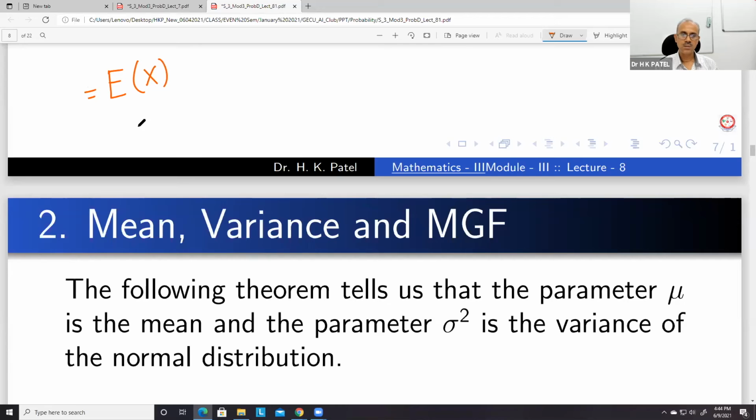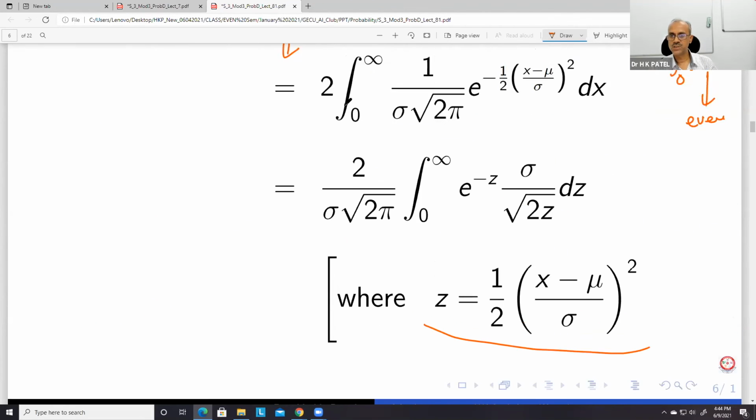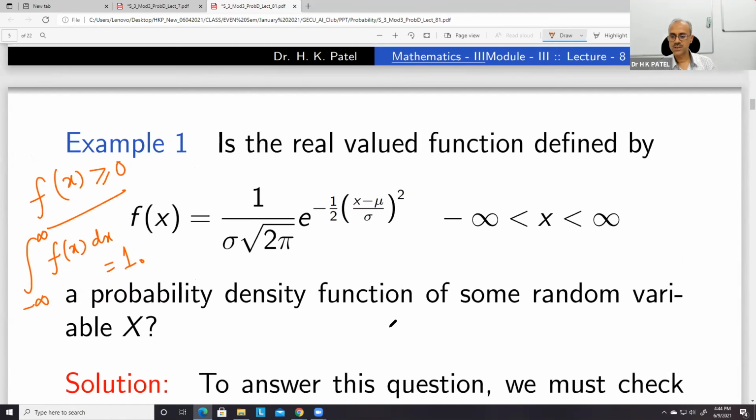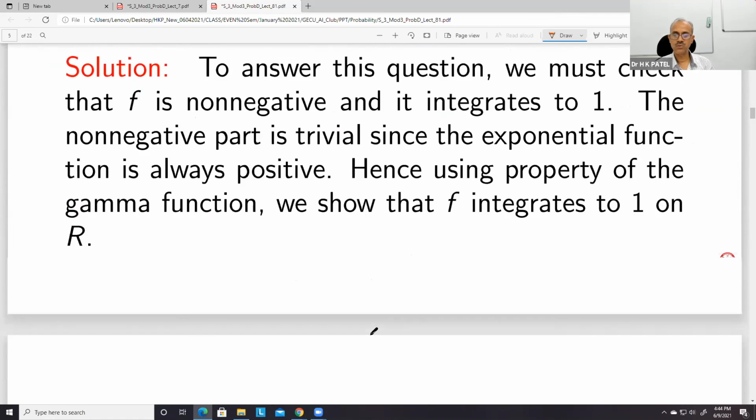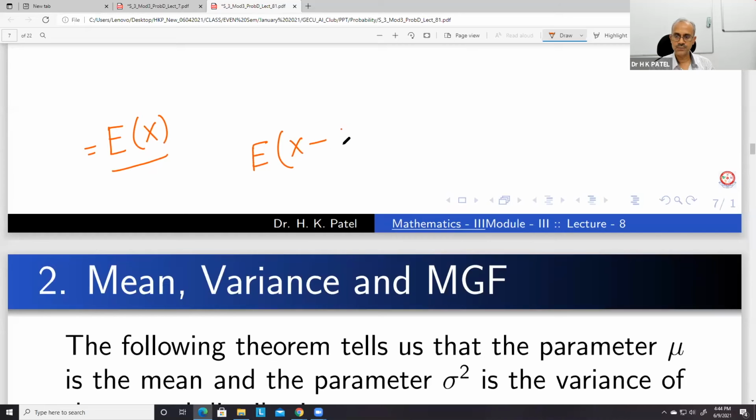But what we do here, instead of starting with E(X), we start with E(X minus mu), where x minus mu is upon sigma. So we start with this function E(X minus mu) here. And actually we prove this is equal to 0. E(X minus mu) is equal to 0.